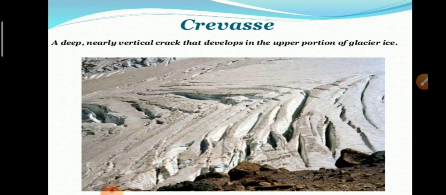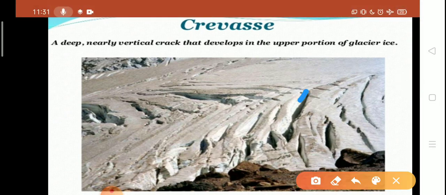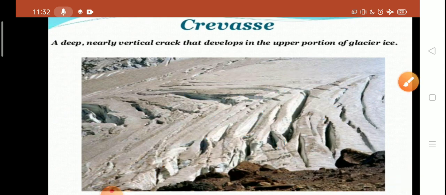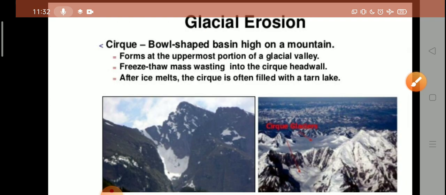Crevasses are deep, nearly vertical cracks that develop in the upper portion of glacier ice. Look at this picture. These are the deep vertical cracks that developed in the upper portion of glacier ice, and these deep cracks are known as crevasses. So this is an erosional landform developed by the glacier.